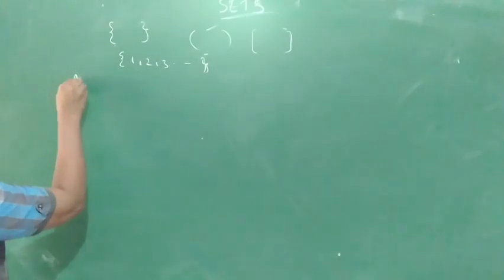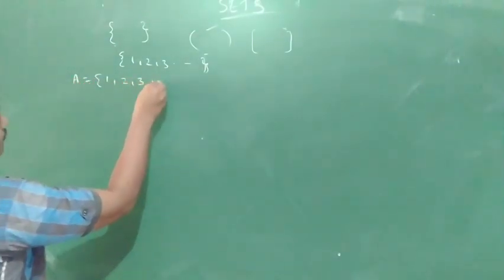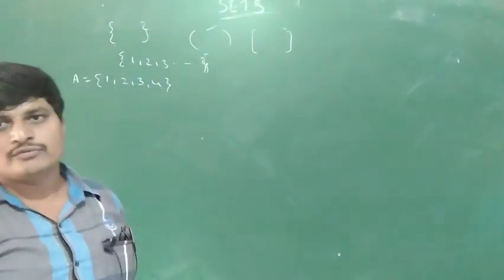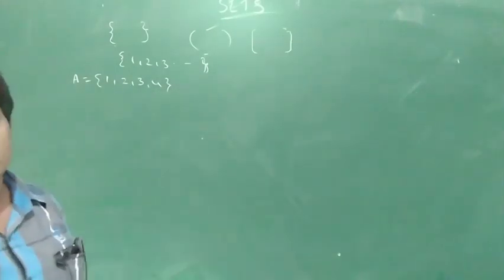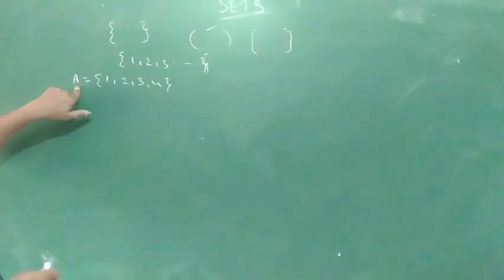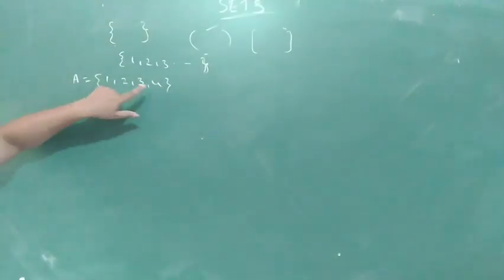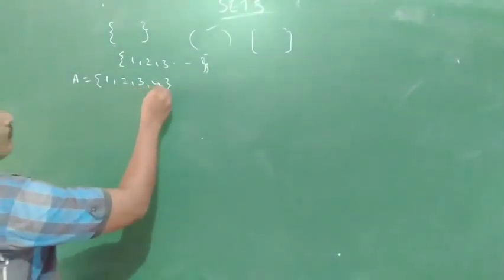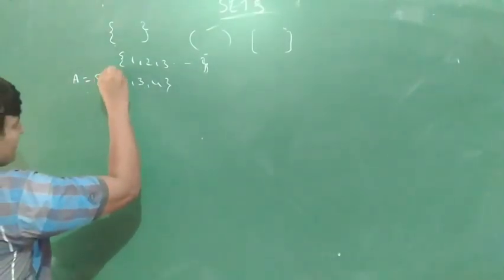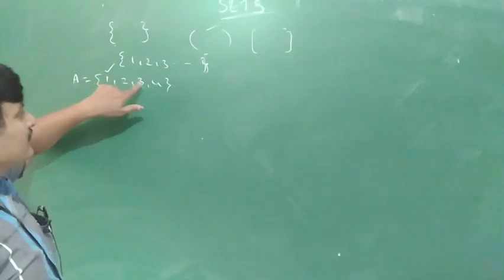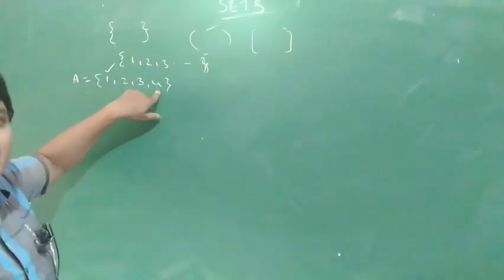For example, A is equal to {1, 2, 3, 4} is a set because 1, 2, 3, 4 are four numbers, and these four are well defined elements. So A is a set. A set can be written using braces. So 1 is an element, 2 is another element, 3 is an element, 4 is an element.